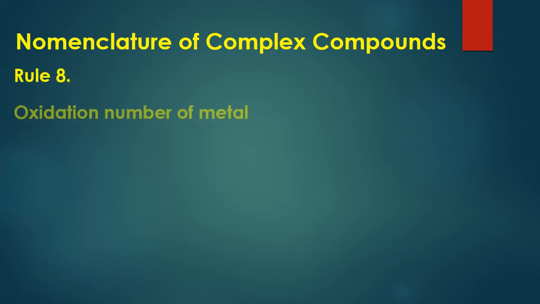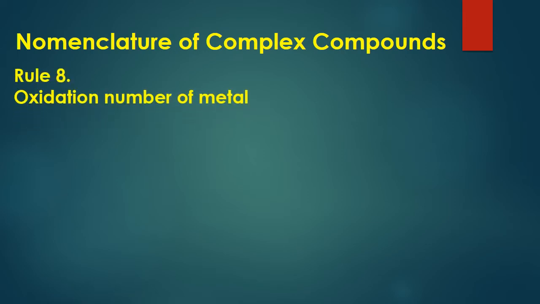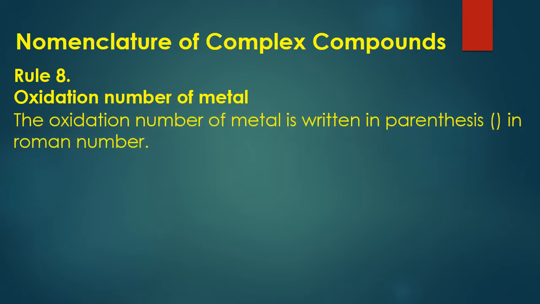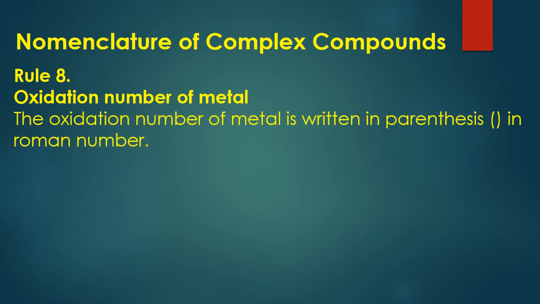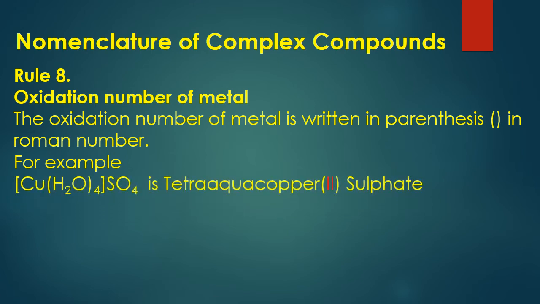Rule number 8, oxidation number of the metal. The oxidation number of the metal is written in parenthesis in Roman numerals. For example, let's suppose we have [Cu(H2O)4]SO4. This is called tetraaqua copper(II) sulfate. You can see that we have written the oxidation number of copper, that is equal to 2, in parenthesis.